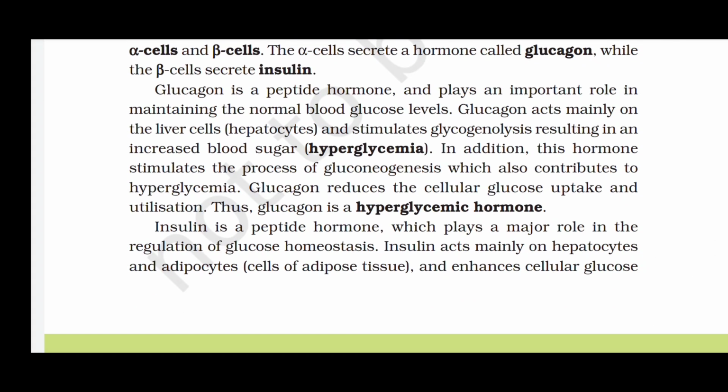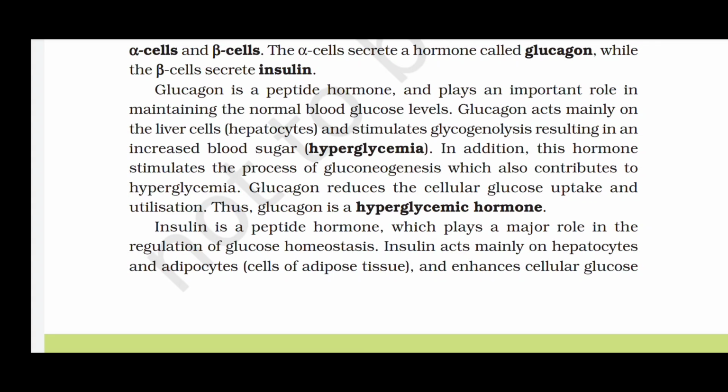Glucagon is a peptide hormone and plays an important role in maintaining the normal blood glucose levels. Glucagon acts mainly on the liver cells, hepatocytes, and stimulates glycogenolysis, resulting in an increased blood sugar, hyperglycemia. In addition, this hormone stimulates the process of gluconeogenesis, which also contributes to hyperglycemia. Glucagon reduces the cellular glucose uptake and utilization. Thus, glucagon is a hyperglycemic hormone.